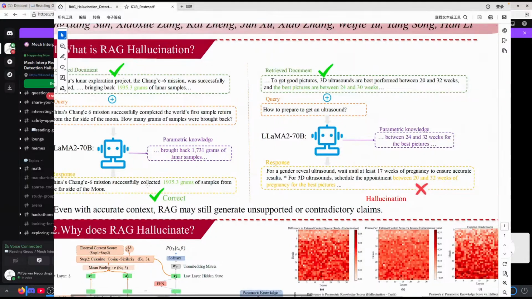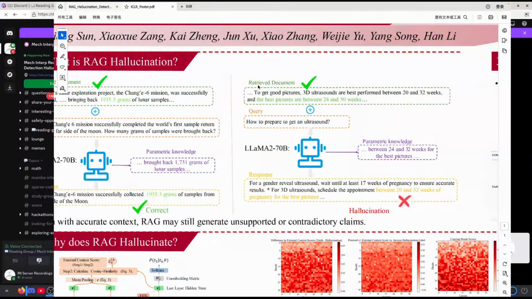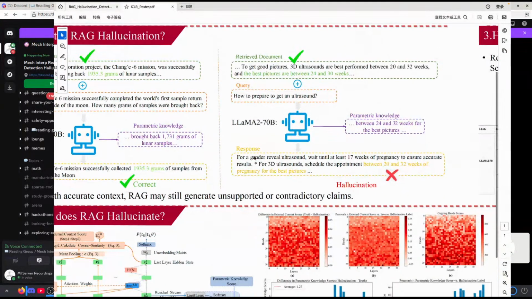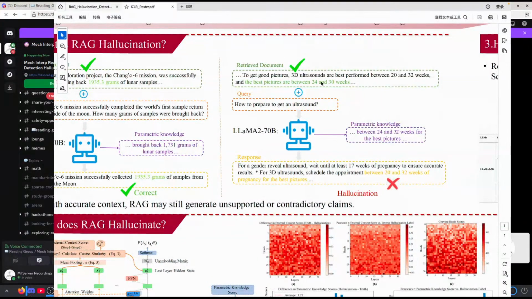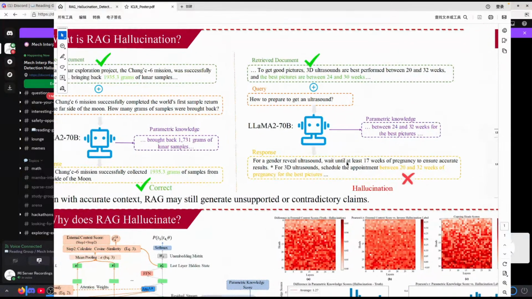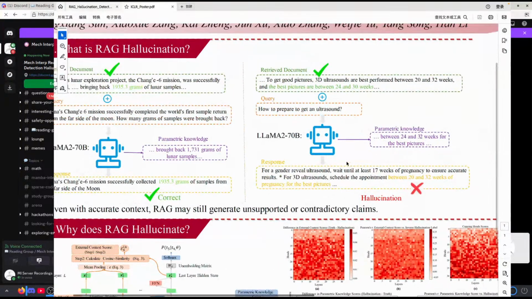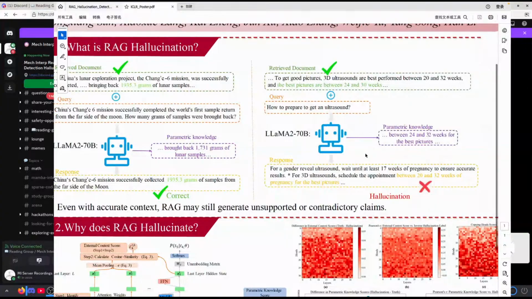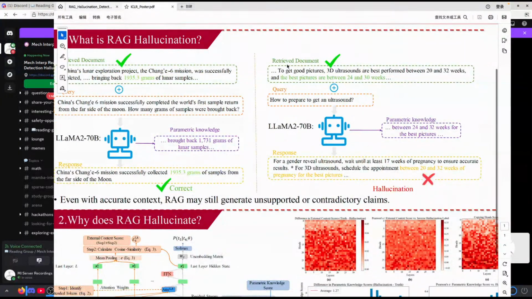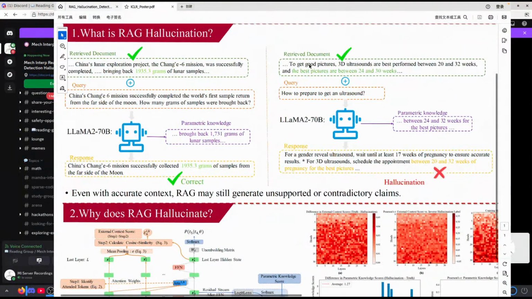But in some cases, we found that even when we append a very correct retrieval document to the query, the model will still generate a hallucinated answer, which conflicts with both the retrieval documents and the parametric knowledge. And that's what we call RAG hallucination: a conflict with correct retrieval documents.